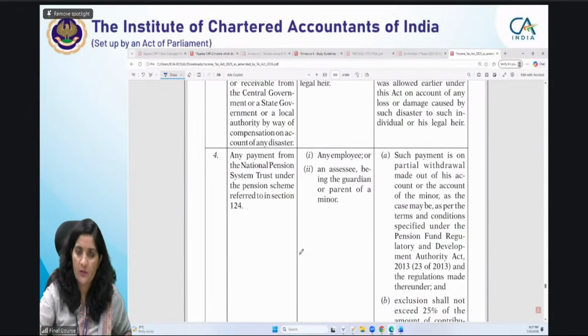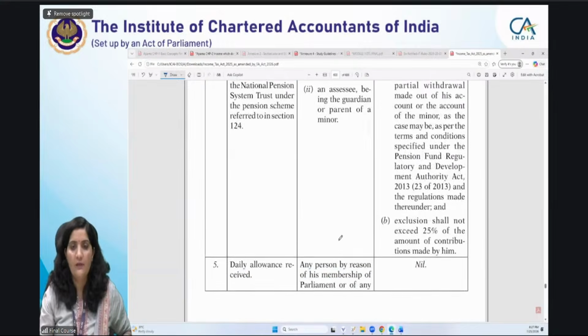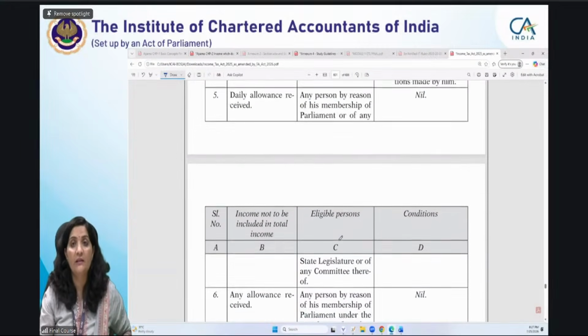Don't worry about it. Whatever is given in this chapter 2, limit your study to those provisions only which are given in chapter 2 itself. Be consistent. Slowly, slowly we will be understanding the provisions. Slowly, slowly we will be learning the provisions. Just want to show how we have to read the section 11 along with the schedule.